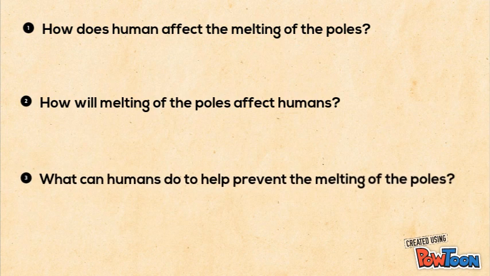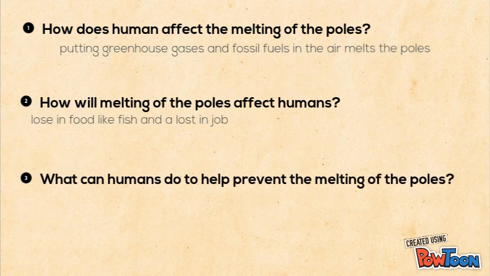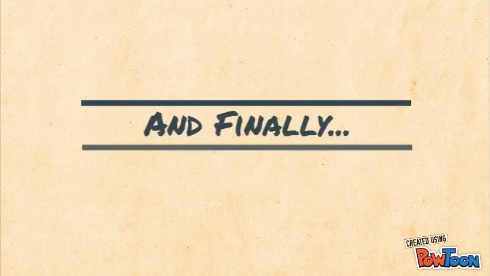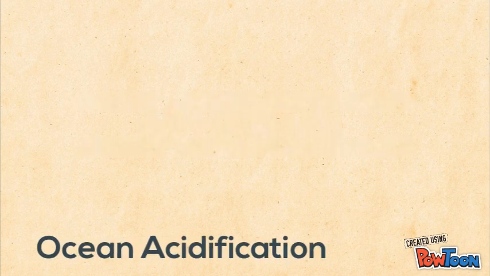How do humans affect the melting of the poles? Well, by putting greenhouse gases and fossil fuels into the air, it warms the earth and melts the poles. How will melting of the poles affect humans? Well, we'll lose food and we'll have a loss in jobs, like fishing. What can we do to help prevent it? We reduce pollution. And finally, ocean acidification.